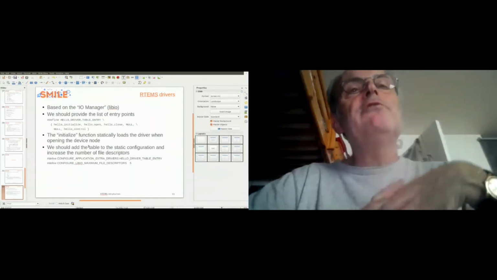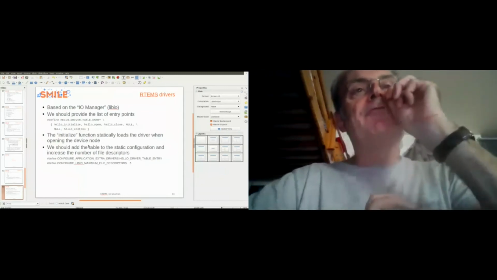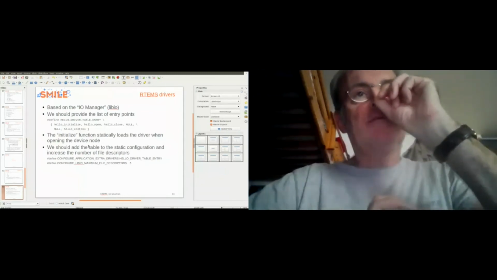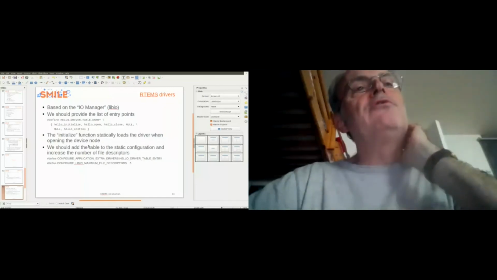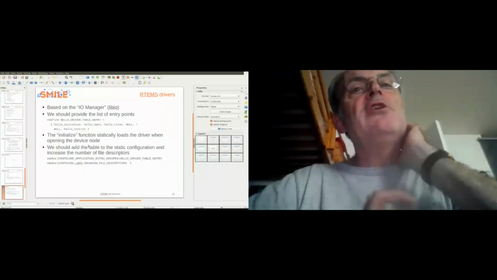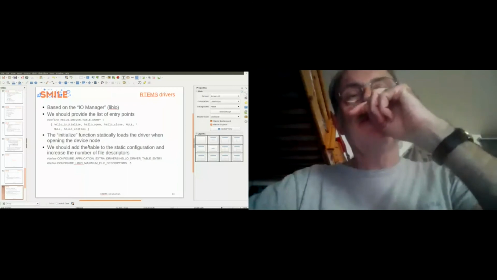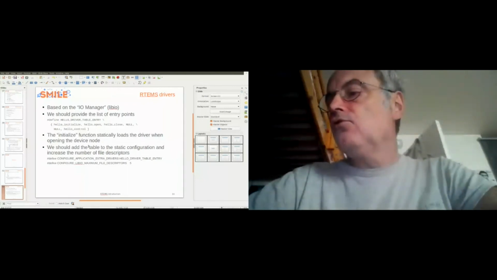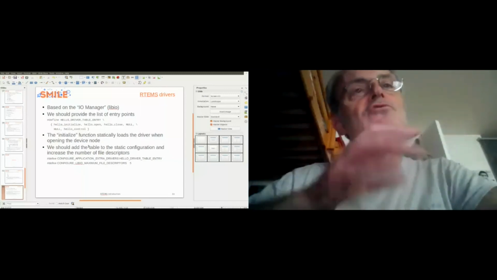You provide a list of entry points in the application, defining a hello driver table entry with a list of functions. In this example, I have only open, close, and control, IOCTL, and the specific function, which is hello initialize. The initialize function loads the driver at the beginning of the application when you call the application. It's close to modprobe in Linux, but it's not dynamic at all. But it's just like modprobe.